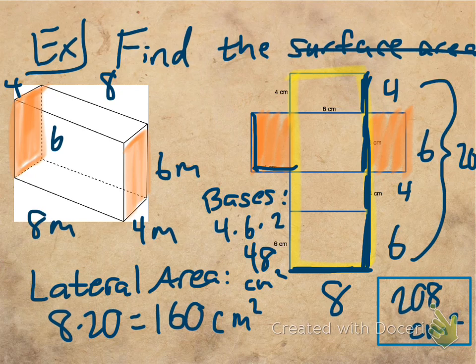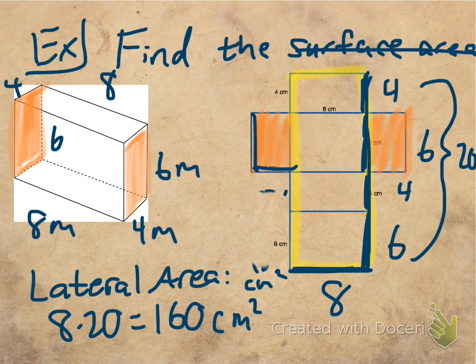Now let's look for a little pattern here. I'm going to go backwards, so hopefully you at least copy it down. Now there's a way to shorten this where you don't have to redraw everything every time. If you notice, to find the lateral area, what did we actually end up doing? We took the side lengths of each of those separate rectangles and added them up, to give us 4 plus 6 plus 4 plus 6, which is 20.